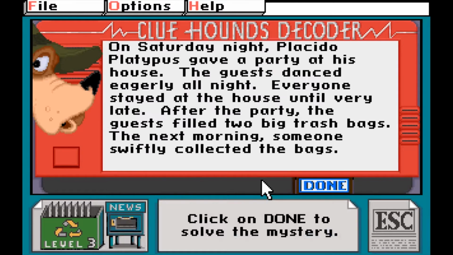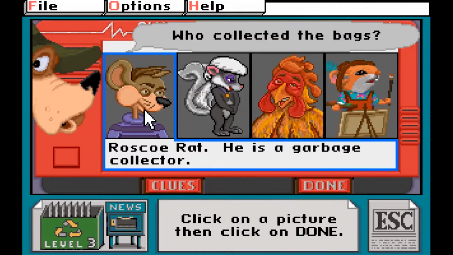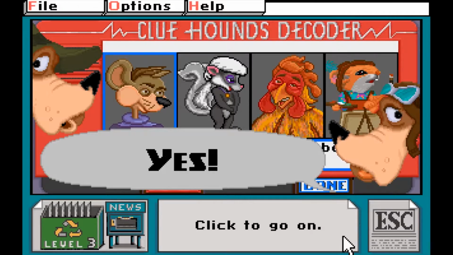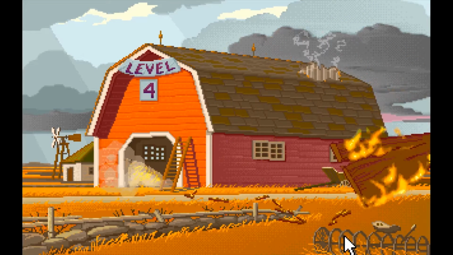If the story talks about an individual who collected trash bags, it's probably that Roscoe Rat fellow, who the game describes as a garbage collector. I know they probably mean he's like a city worker who is employed by the sanitation department, but at first I just thought they meant he collected trash for fun, like, as a hobby.